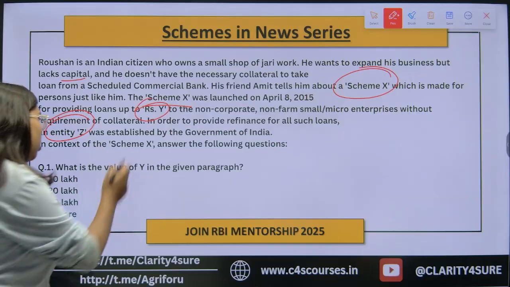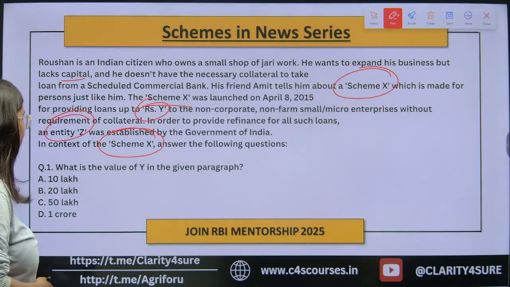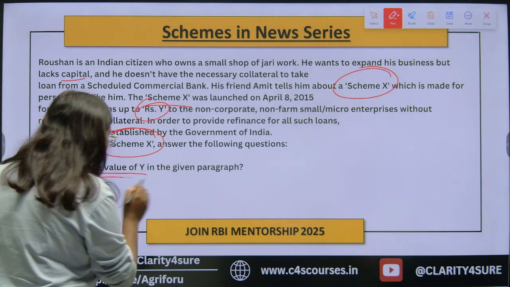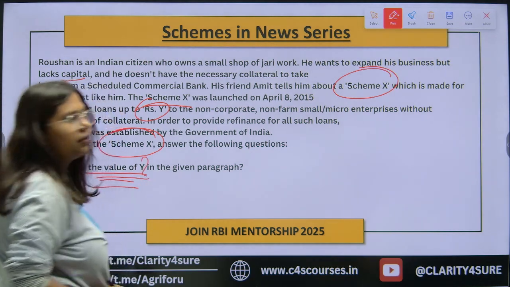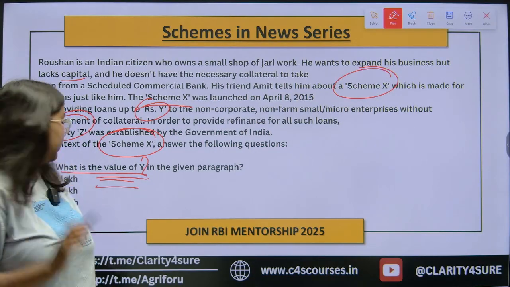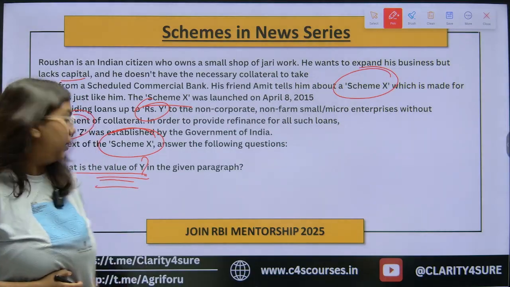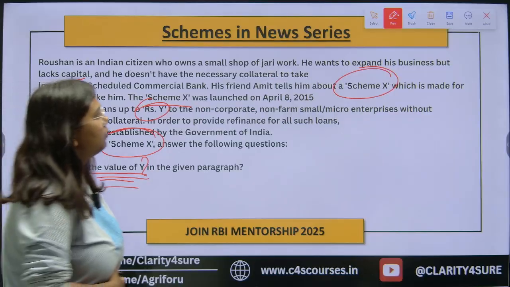So in context of scheme X, you have to answer the following questions. Question 1 is, what is the value of Y in the given paragraph? We are having the options of 10 lakh, 20 lakh, 50 lakh and 1 crore respectively.